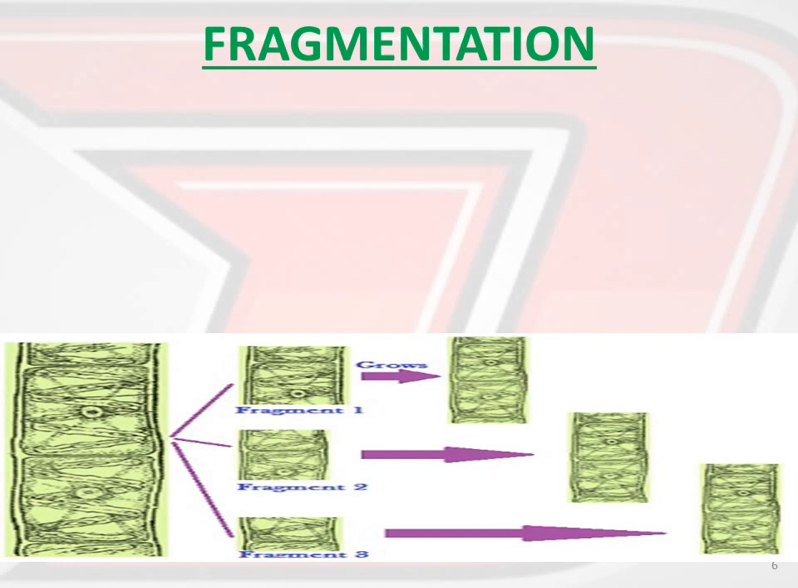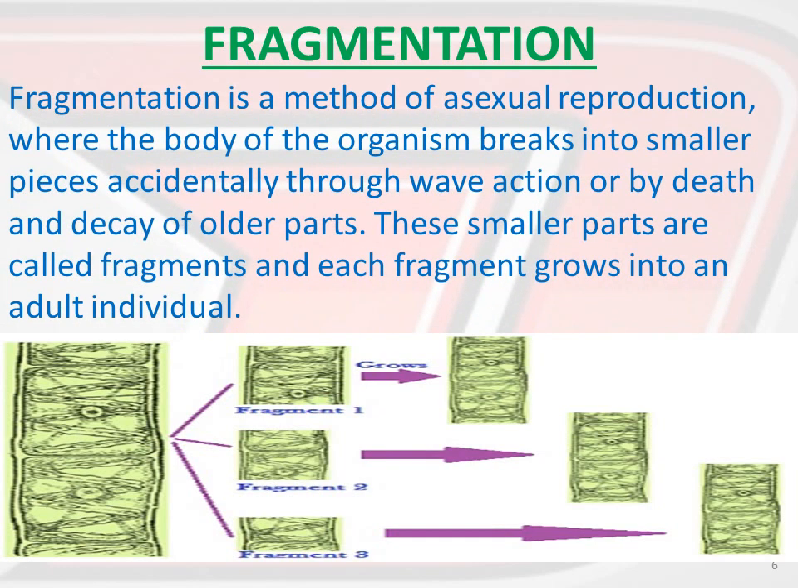The reason behind this is still under study, how it is possible, but the assumption is that the detached part may have some somatic cells or reproductive cells which allow the entire missing Spirogyra to grow. Fragmentation is a method of asexual reproduction where the body of the organism breaks into smaller pieces accidentally, through wave action or by death and decay of older parts. These smaller parts are called fragments, and each fragment grows into an adult individual. Okay, let us move to the next.